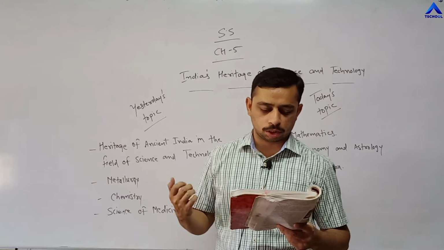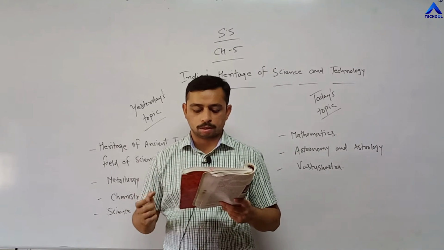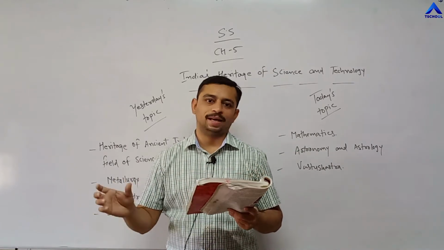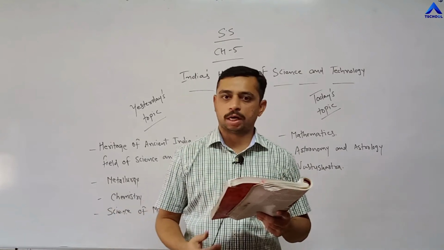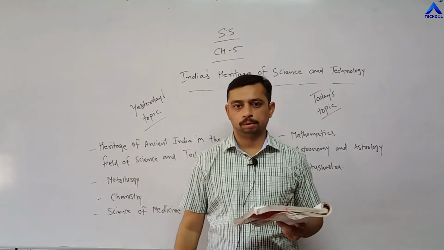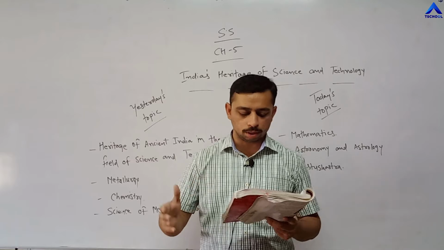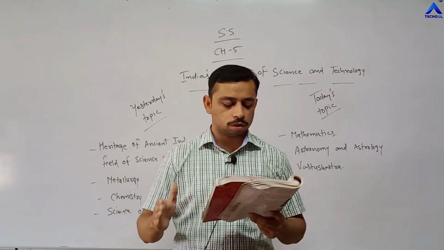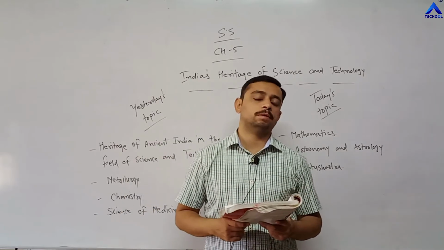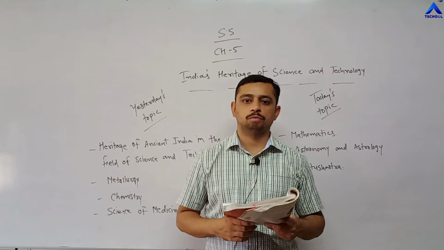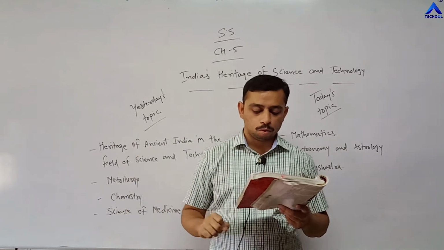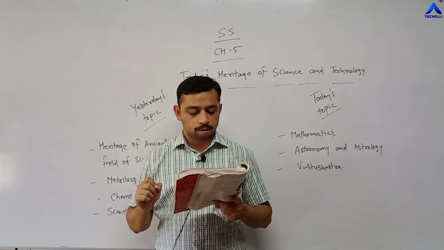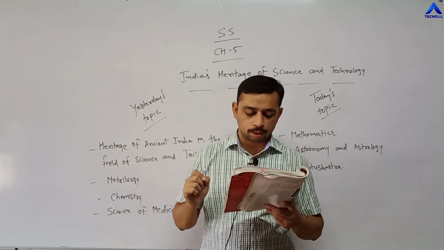Multiplication, addition, subtraction, square root, all these things. That is the Ashtanga method, a kind of method through which we can add, multiply, subtract, and find square roots. He discovered all these things, which were introduced in his book. Hence, he is known as the father of mathematics. Who is the father of mathematics? Aryabhatta. Moreover, he had written many books like Dasgitika and Aryabhattiyam.